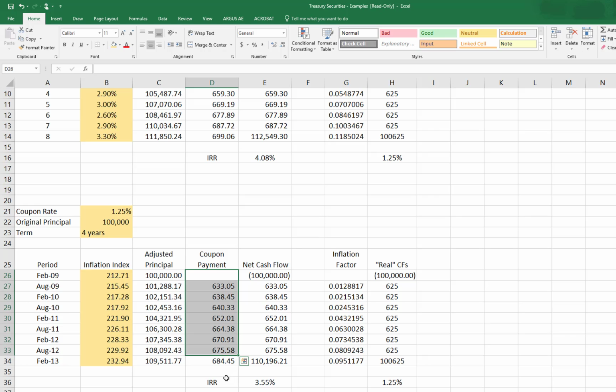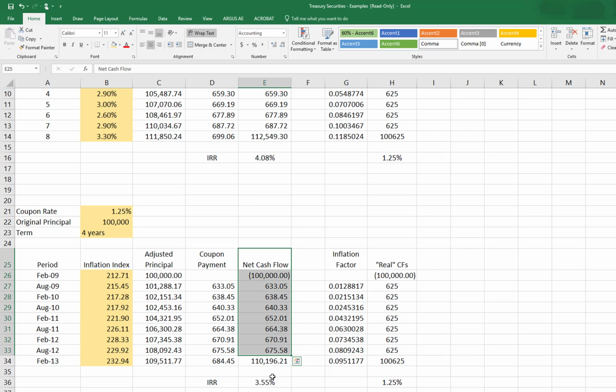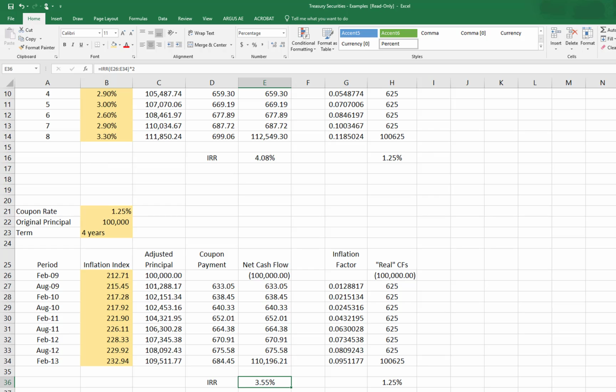Our coupon payments are as we talked about before, where we take the coupon rate of 1.25%, multiply it times the adjusted principal. Here are my net cash flows. In this case, the nominal payments would give me an IRR, or a yield, of 3.55%. If I adjust it for inflation, I'm still going to have that 1.25% real rate of return.